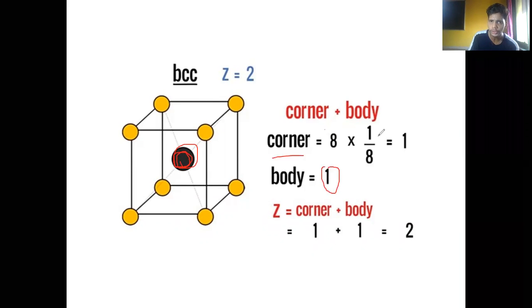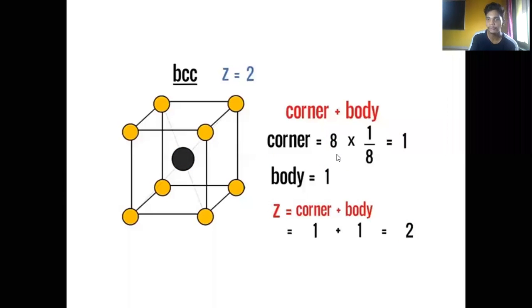The corners' contribution is 1 atom when we multiply this. So how many atoms are found in a BCC? At the corners the representation is 1 atom, and the body has 1 wholly present atom, which does not undergo any cut. So this comes to 2. Whenever the question arises of how many atoms, that is Z, in the BCC, you have to give the answer as Z equal to 2. BCC stands for body centered cell.